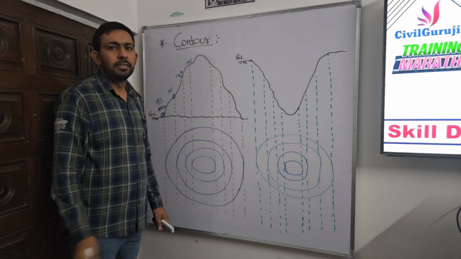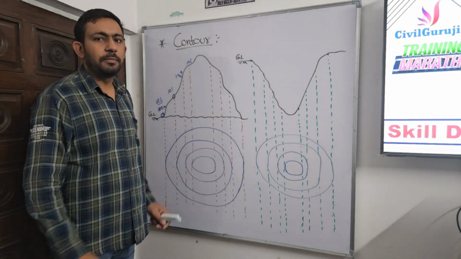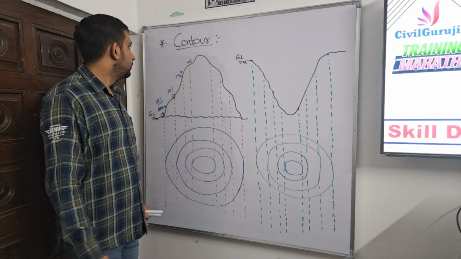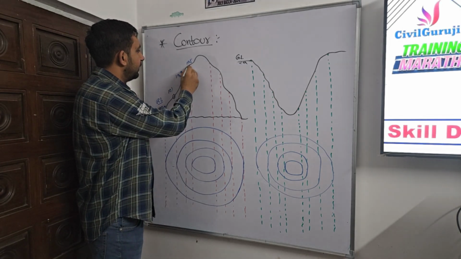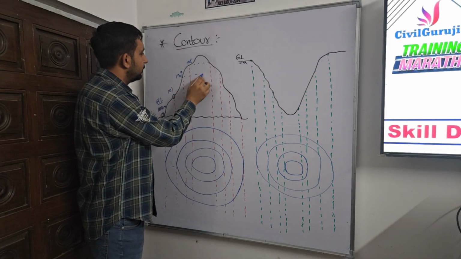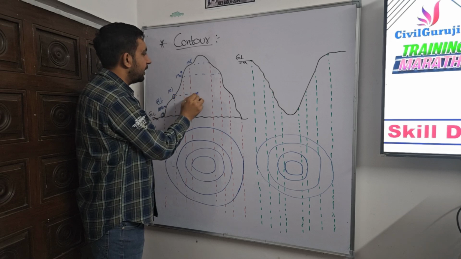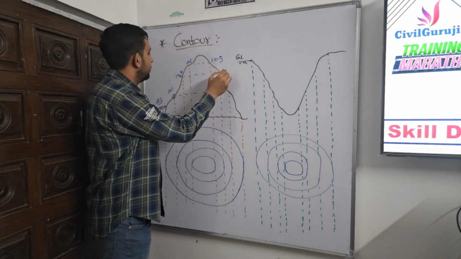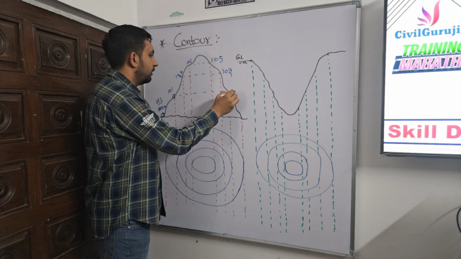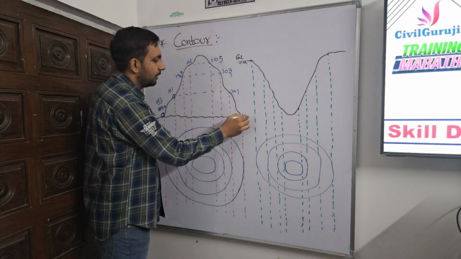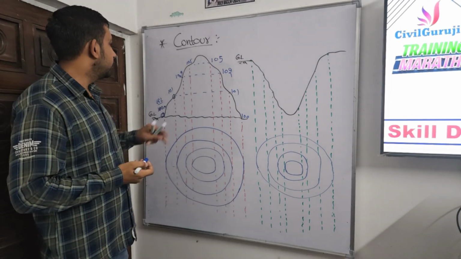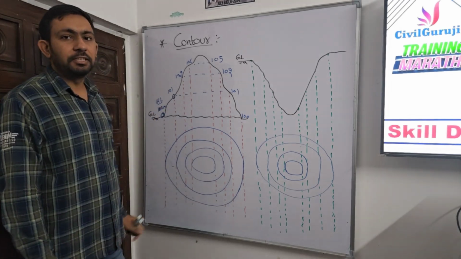It can be anything depending on the situation and the measurements taken with the help of the water level and the measuring staff. Similarly, these are the parallel points, the points of same elevation. So it's also 105, 102, 101, and 100. So this is our hill, and we also get to know about its elevations.